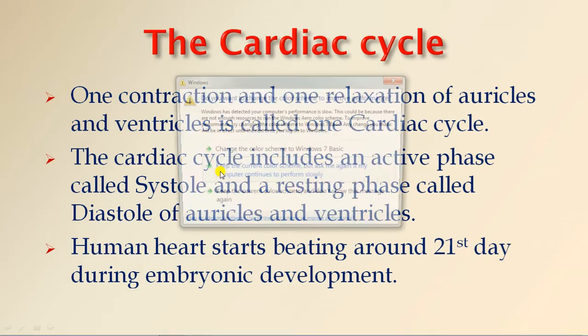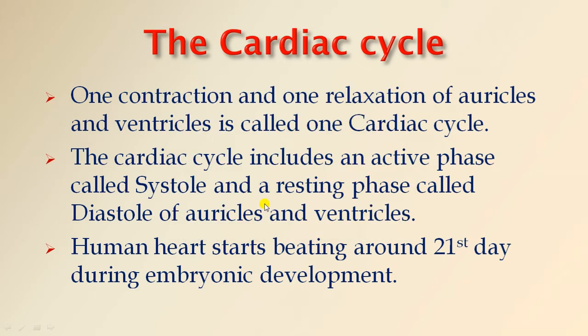Got it? Then the cardiac cycle includes an active phase called systole. So here the cardiac cycle includes two phases. One is an active phase, another one is the resting phase, as you have seen here, contraction and relaxation. So that active phase, which is a contraction, is known as systole, and the resting phase is known as diastole. And this cardiac cycle includes both systole and diastole of auricles and ventricles.